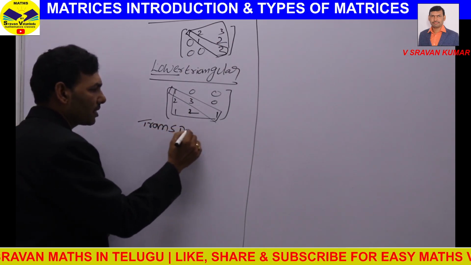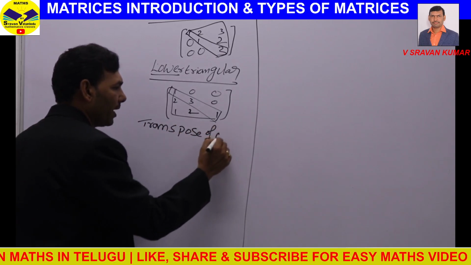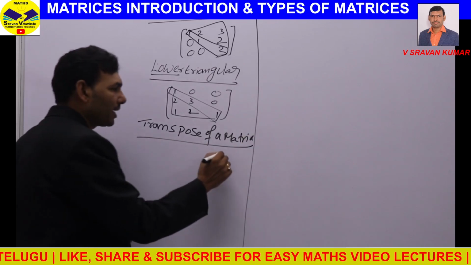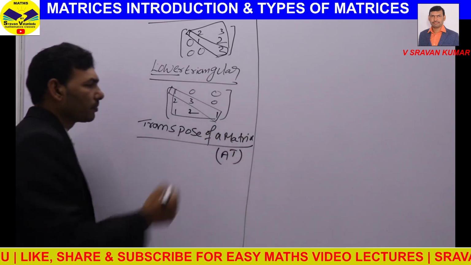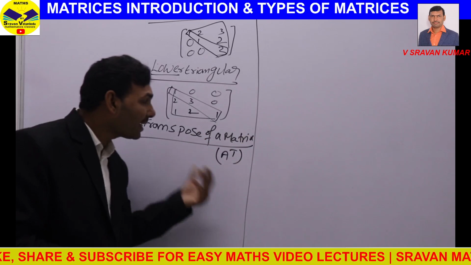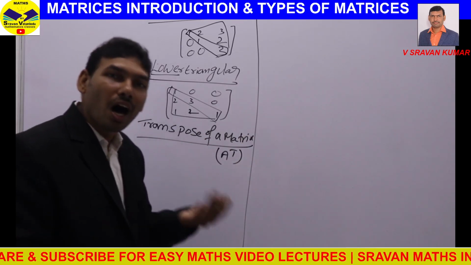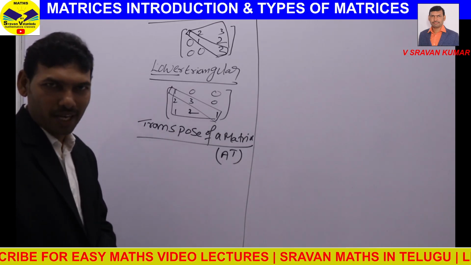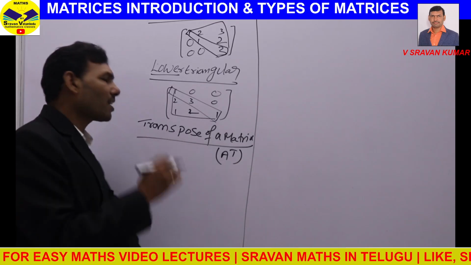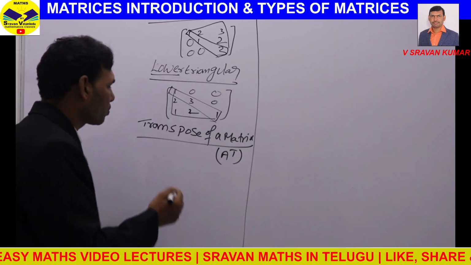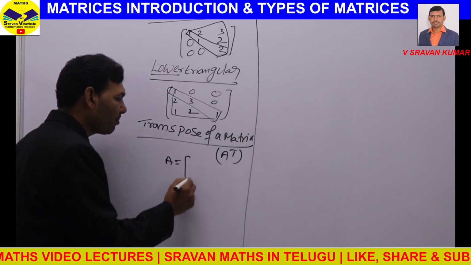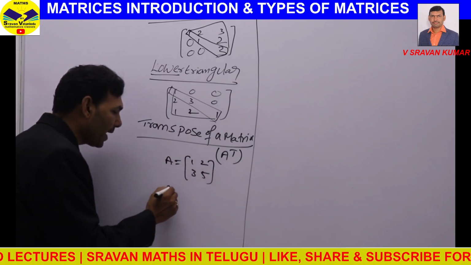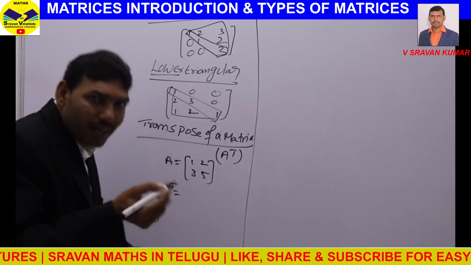transpose of a matrix. Transpose of a matrix is represented like A power T. It is obtained by interchanging rows and columns. In a matrix, the transpose is obtained by interchanging rows as columns or columns as rows. For example, if you have a matrix like this, to find A transpose, you need to make rows as columns or columns as rows.